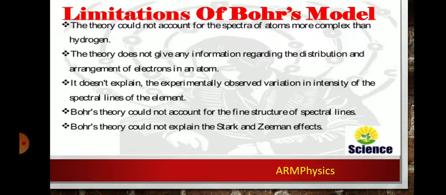But we have an advantage. See, Bohr's model explains all the line spectra observed in the case of hydrogen atom. Finally, it is a successful model as far as line spectra of hydrogen atom is concerned.